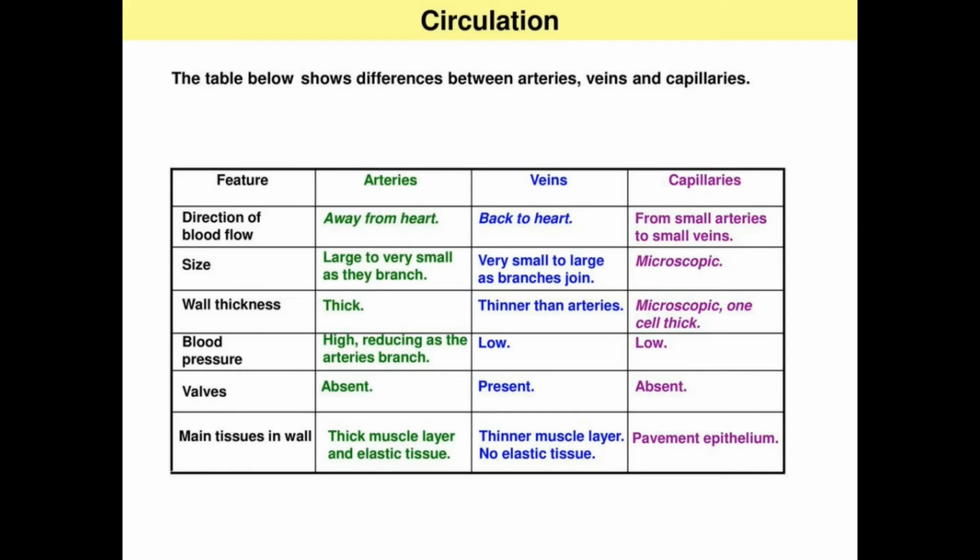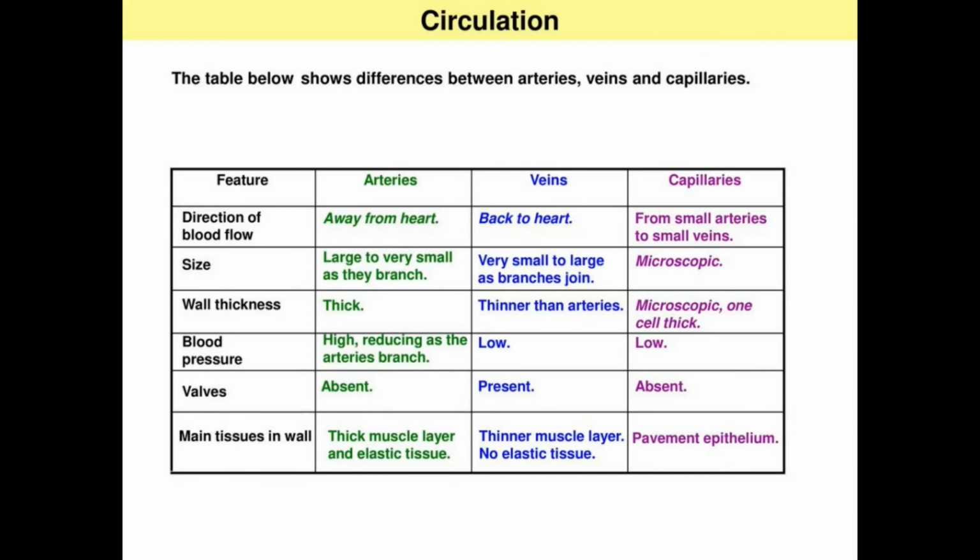The nature and direction of blood flow. Generally, all arteries carry pure blood from heart to all the body parts except the pulmonary artery. Veins carry impure blood from different parts of the body to the heart except the pulmonary vein. And capillaries are present at the junctions of the arteries and veins. Pressure: blood flows with jerks under high pressure in arteries. In veins, the blood flows smoothly under low pressure. Even in capillaries, the blood flows with low pressure.